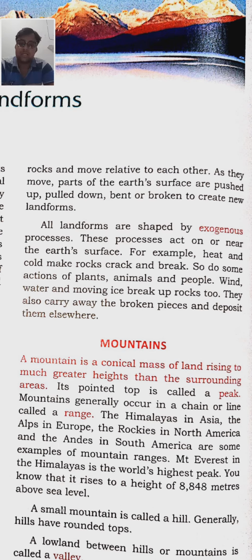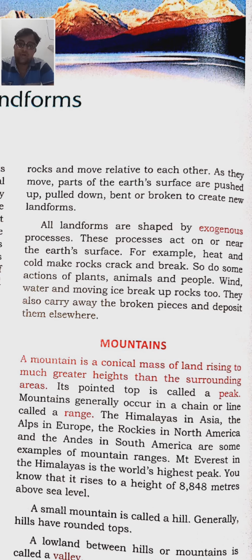A mountain is a conical mass of land rising to much greater heights than the surrounding areas. Mountains are always in the form of a cone, and the pointed top of the mountain is called a peak.